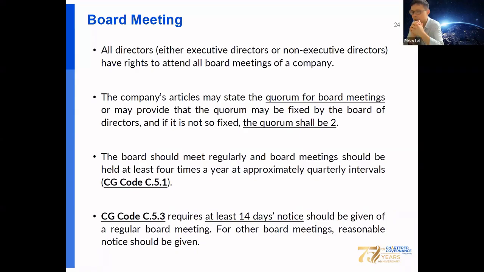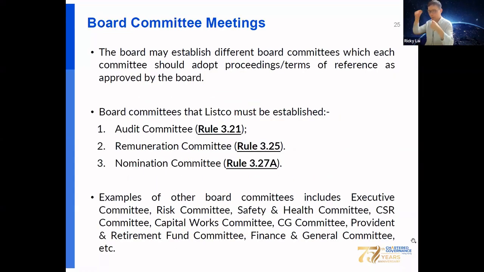And according to the CG Code, the board should meet regularly, at least 4 times a year at approximately quarterly intervals. The CG Code requires at least 14 days' notice for a regular board meeting. For other board meetings, reasonable notice should be given.